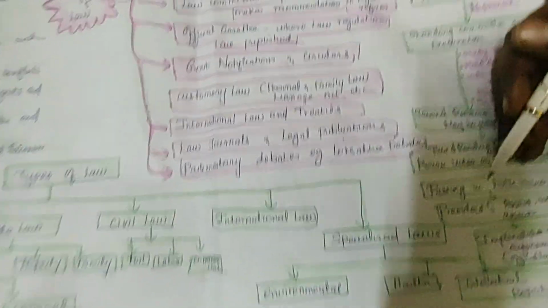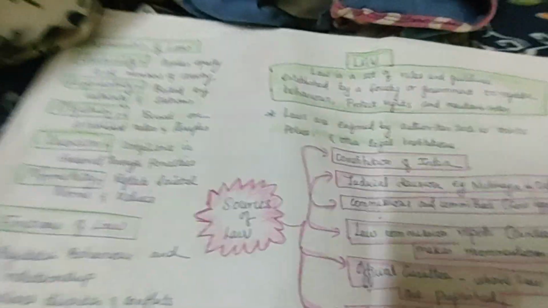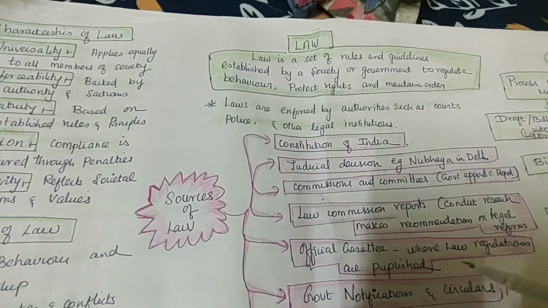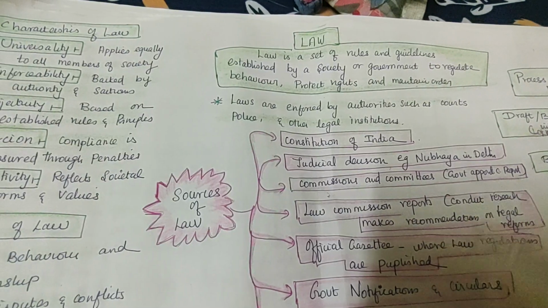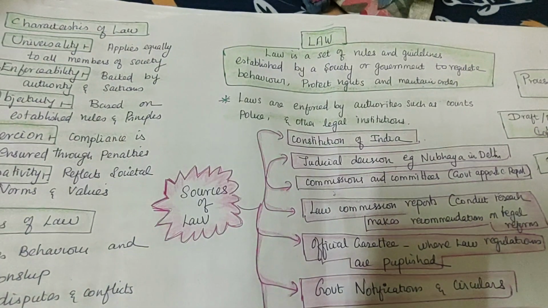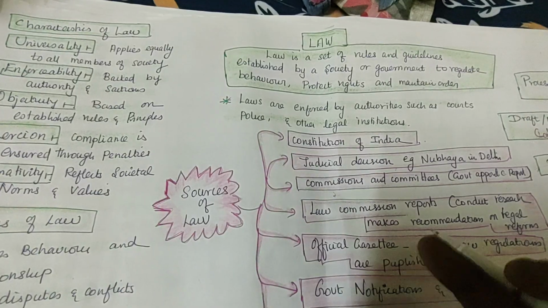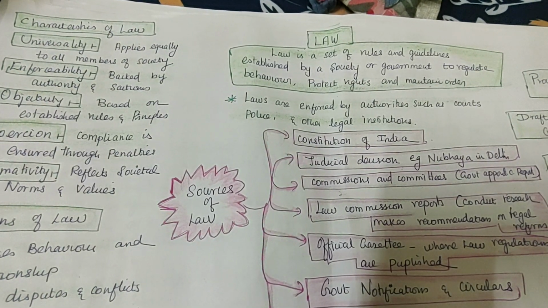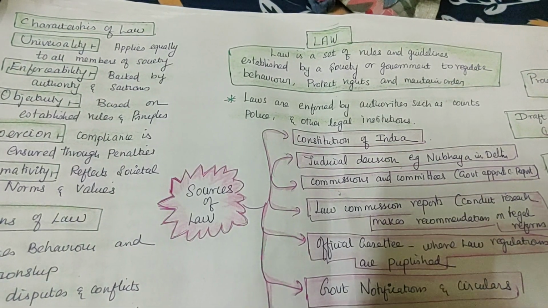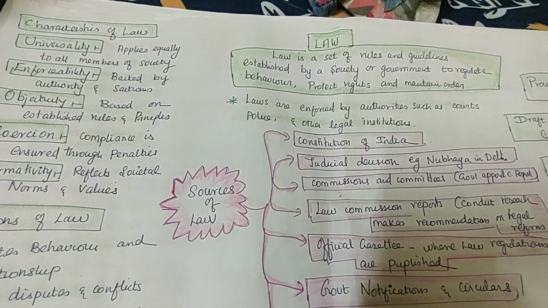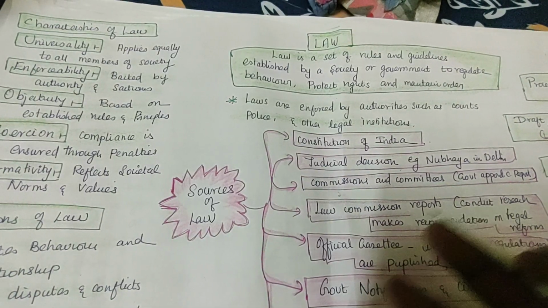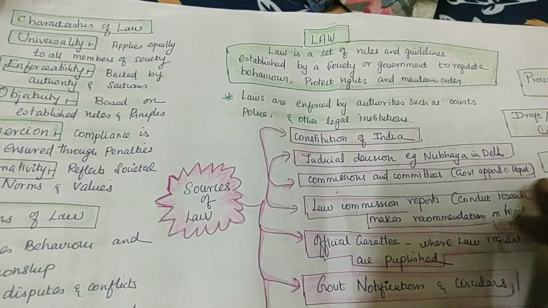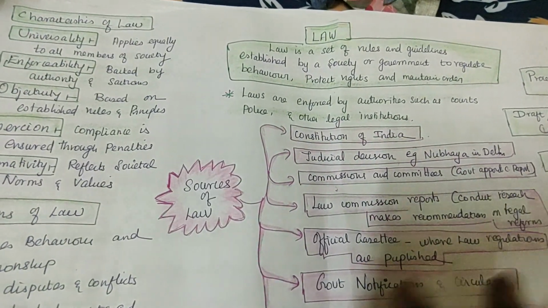So in today's class we have understood what law is. Law is enforced by authorities such as the court and other bodies. It is written rules, regulations and guidelines established by the society or the government, mainly to regulate the behavior of individuals. Why do we have to regulate the behavior of individuals? So that we can prevent illegal death and rape, and protect rights. Otherwise anyone who talks against someone could immediately be killed. It is to maintain order in society, to live peacefully in society.